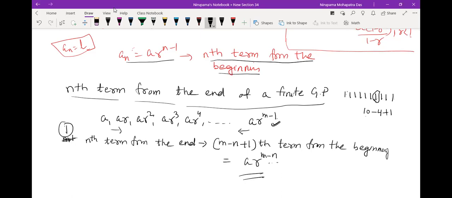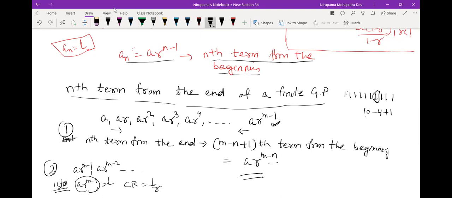The second case: you can reverse the order. Your last term will be the first term, second last term will be the second term, and the first term will be the last term. So it will be a r to the power m minus 1, a r to the power m minus 2, like this. Here the first term will be a into r to the power m minus 1, and this is your L, and your common ratio will be 1 by r.